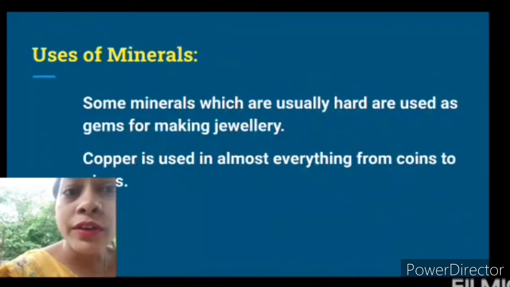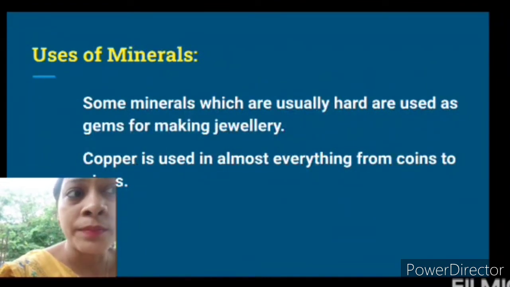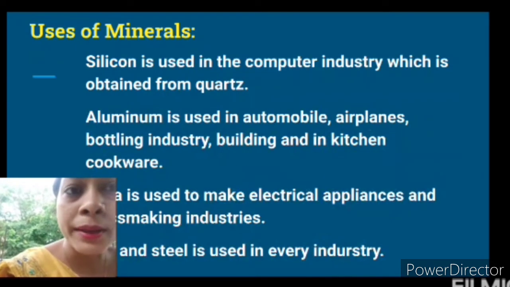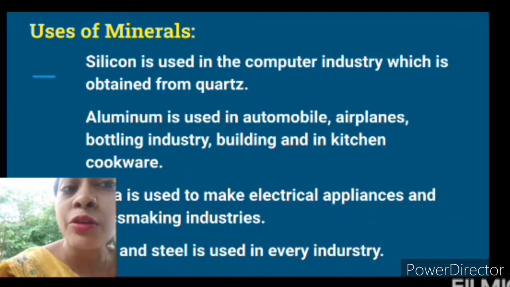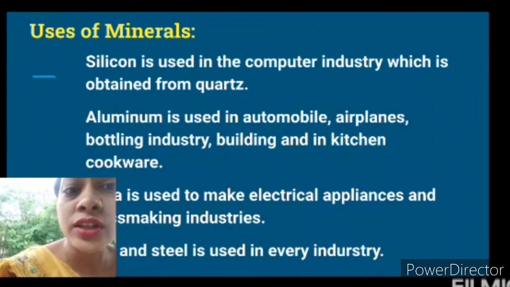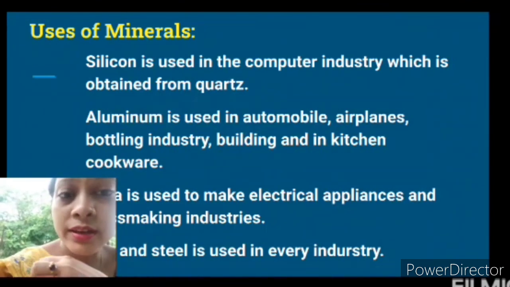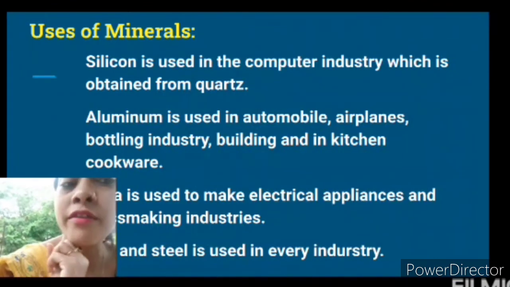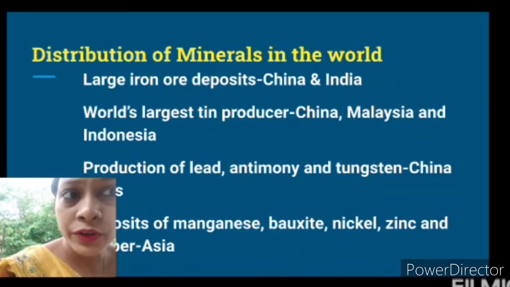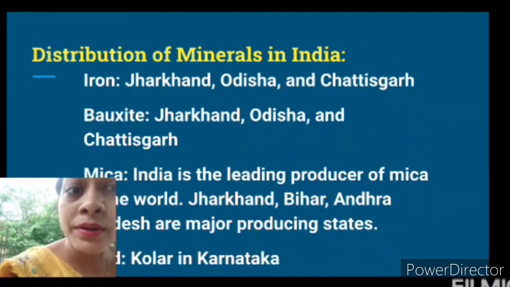Then use of minerals, various minerals are used for different purposes, like copper is used in everything starting from coins to pipes. Then silicon is used in the computer industry, aluminum is used in various ways like airplanes, bottling industry, building, kitchen cookware etc. Then iron and steel, which is the basic raw material and the basic mineral used in everything. Then we have distribution of minerals in Asia. Different countries are rich in different minerals.